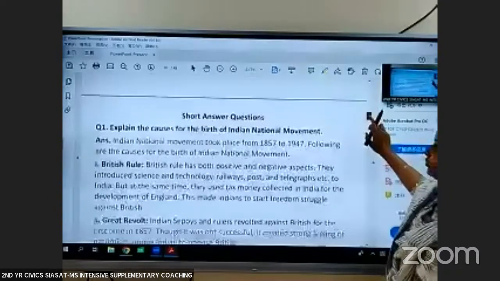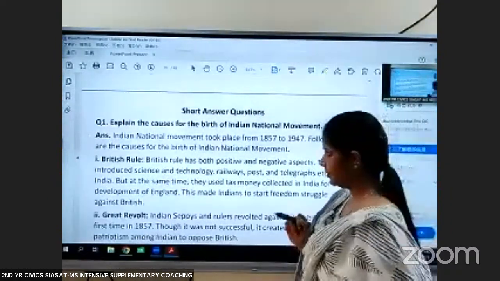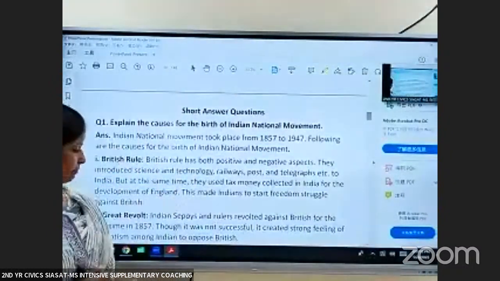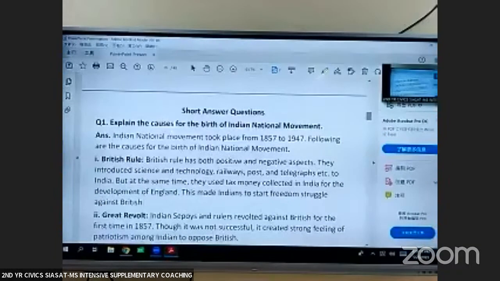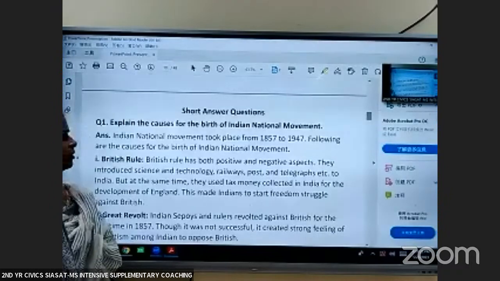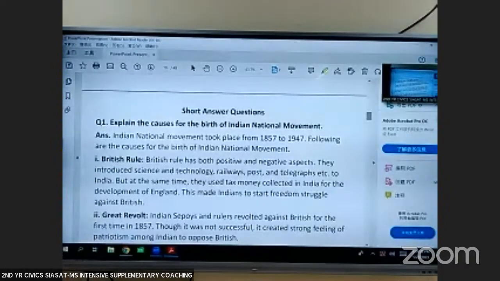Next, we'll move to short answers. Causes for the birth of Indian national movement. This is another important question. They'll ask you to write any 4 causes for the birth of Indian national movement.